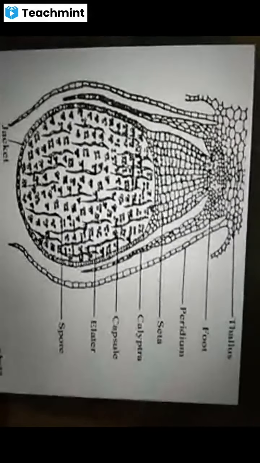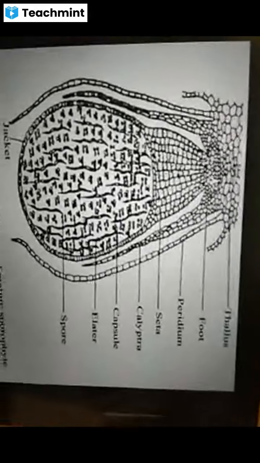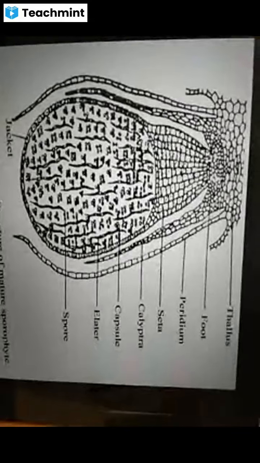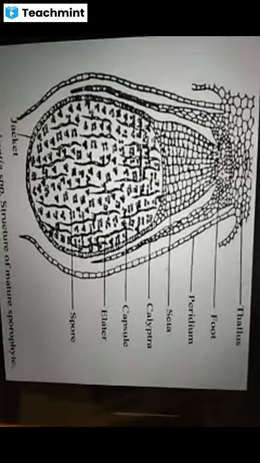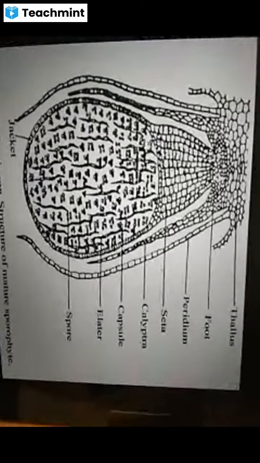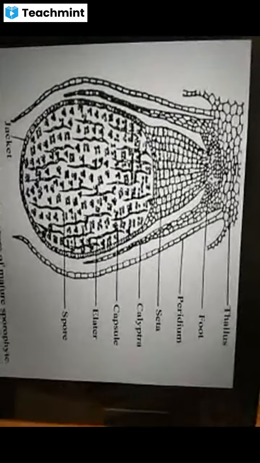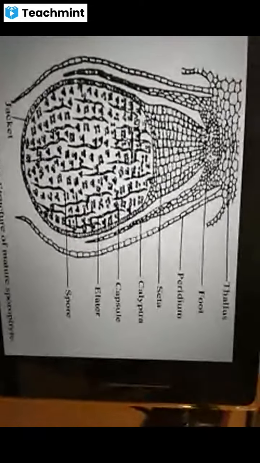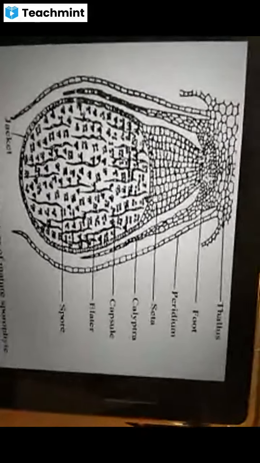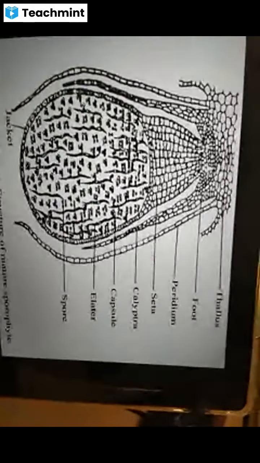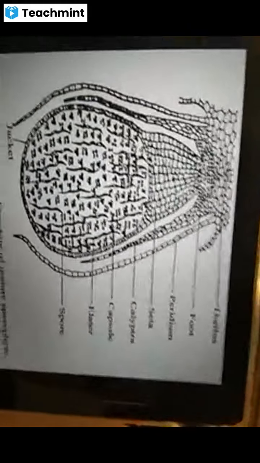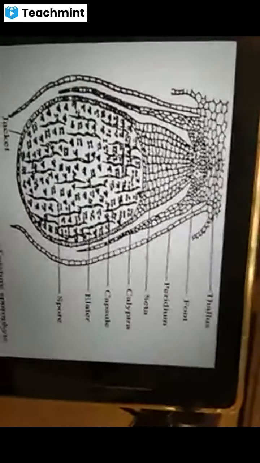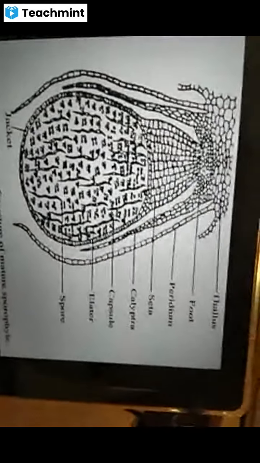Now the developing structure is known to be sporophyte. The zygote, which is formed by the union of male and female gametes, is the first cell of sporophyte. It develops into a sporophyte, and this sporophyte gets attached to the gametophyte.